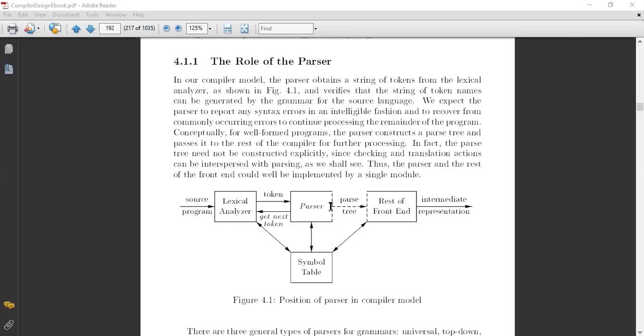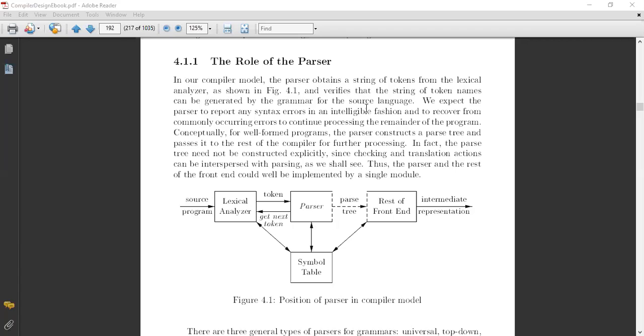After that, the parser's outcome is in the form of an acyclic structure, which is a parse tree, also considered a syntax tree, and then the rest of the front end with intermediate representation. All these phases are connected with the symbol table, and these phases also connect with the error handler. This is the position when we talk about the parser between the lexical analyzer and semantic analysis. In between, we have the syntax analyzer. This is the way the role of the parser begins.